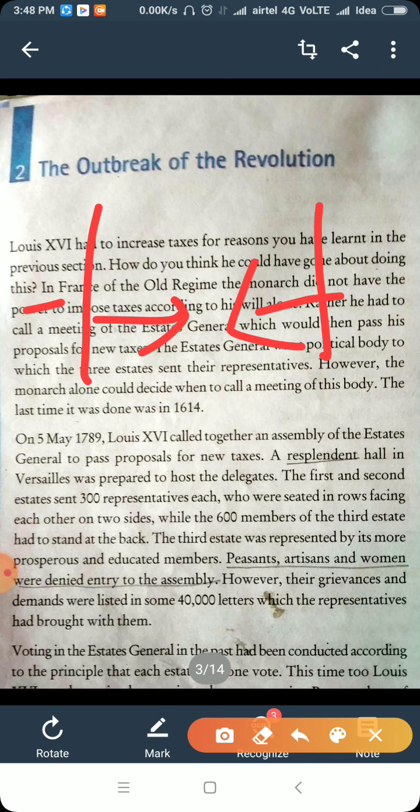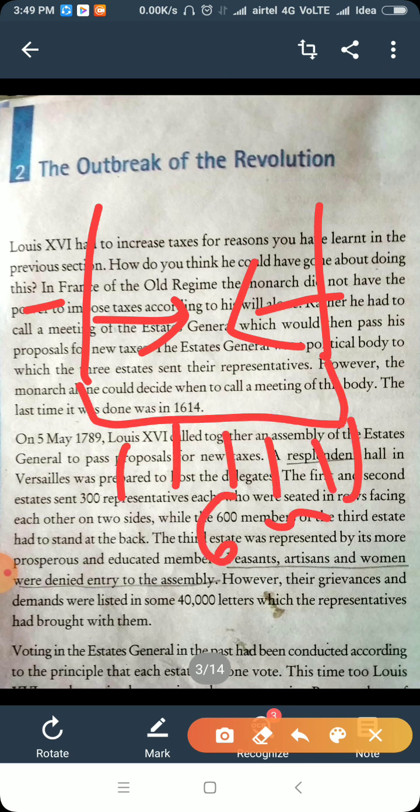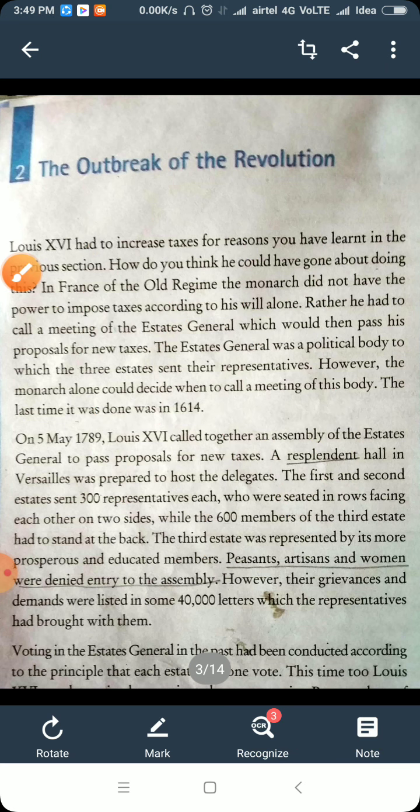300 were seated. Then 600 members of the third estate had to stand at the back. They were standing there, 600 people. And the third estate was represented by its more prosperous and educated members.